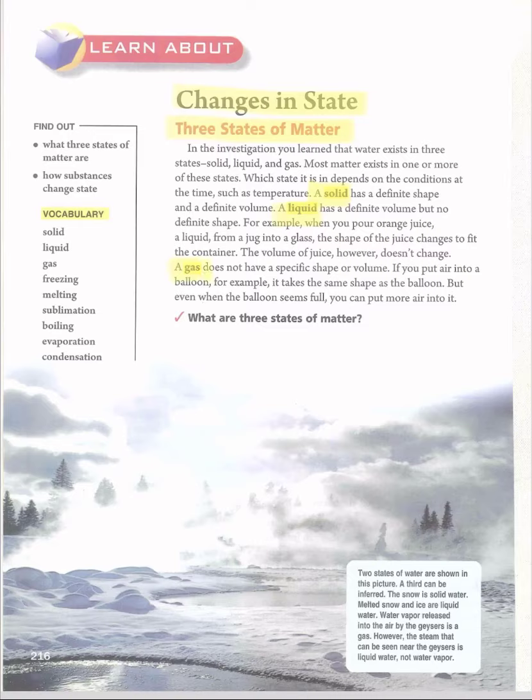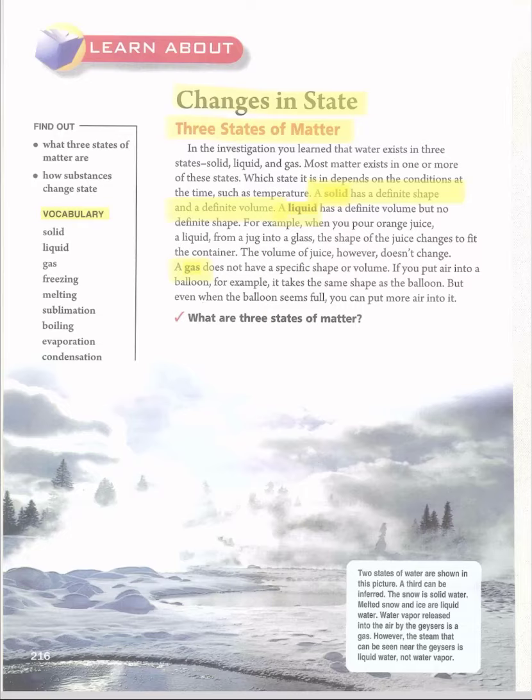A solid state matter has a defined shape and defined volume. It means the volume and the shape of a solid substance will not change. For example, you have a pen. A pen is an example of solid matter. When you put a pen inside a pencil case or a box, the shape of the pen will look like the first time. It doesn't change, and the volume doesn't change either.